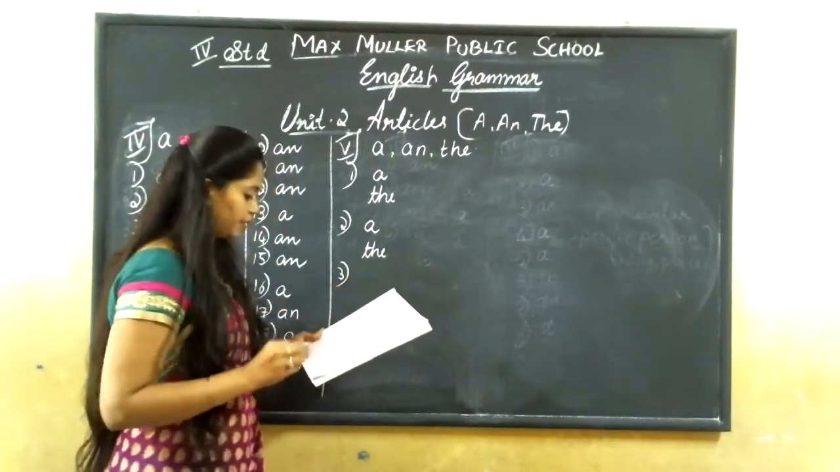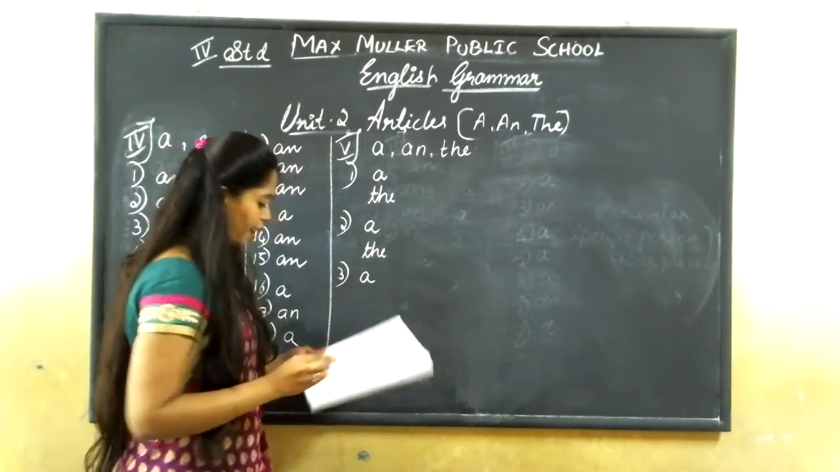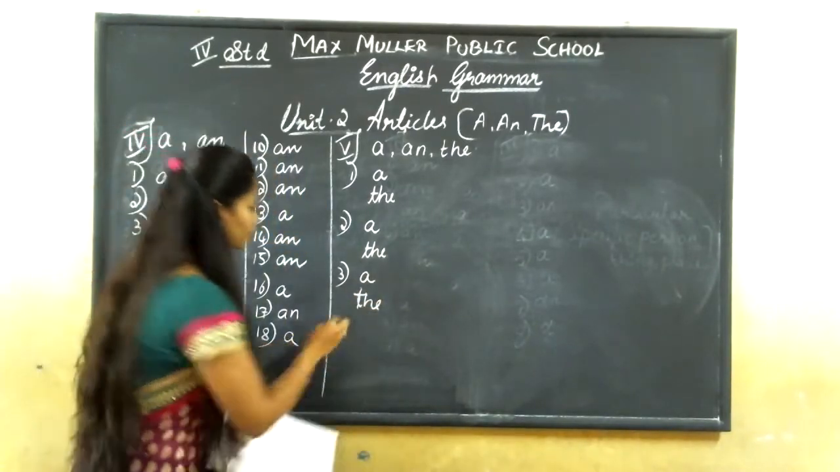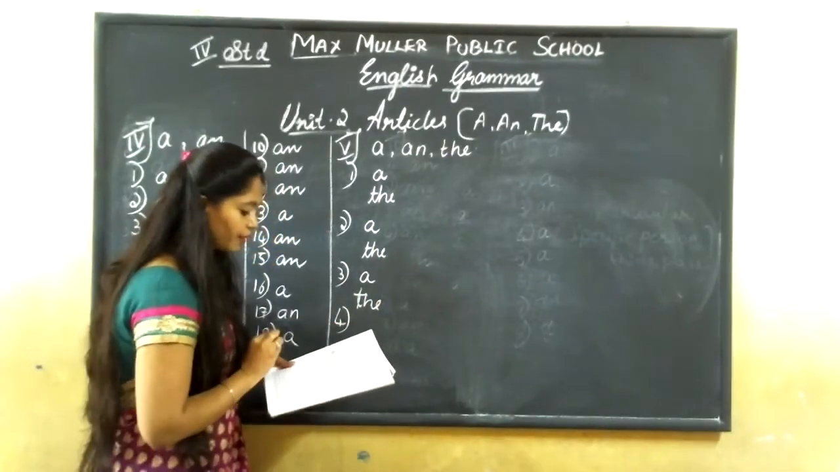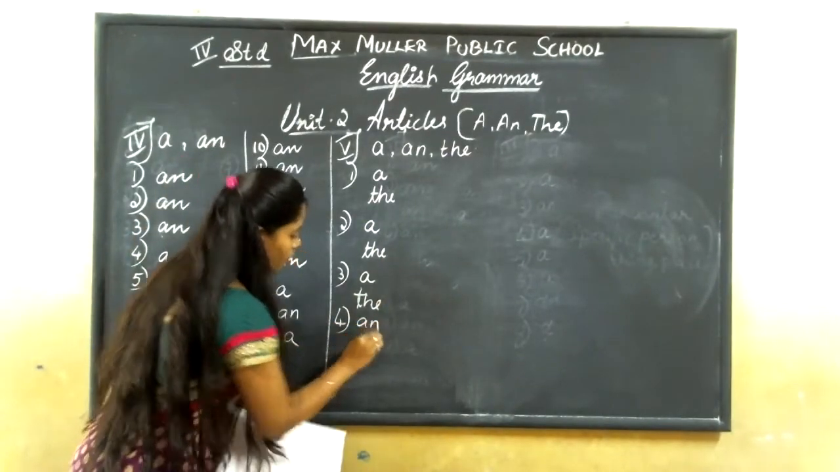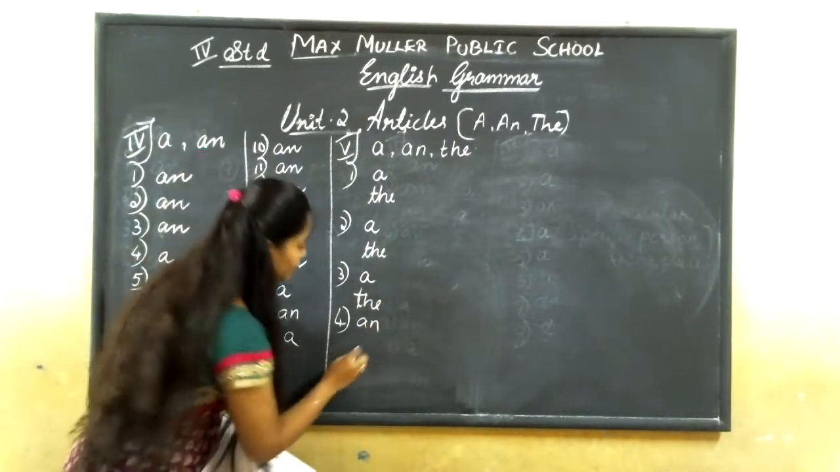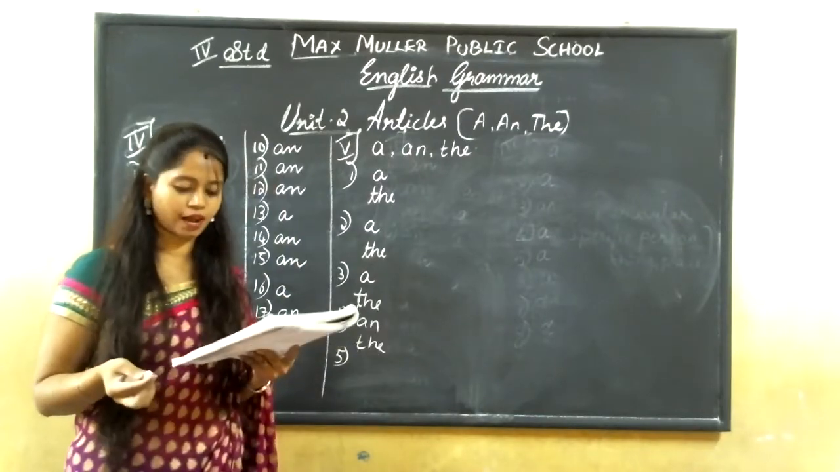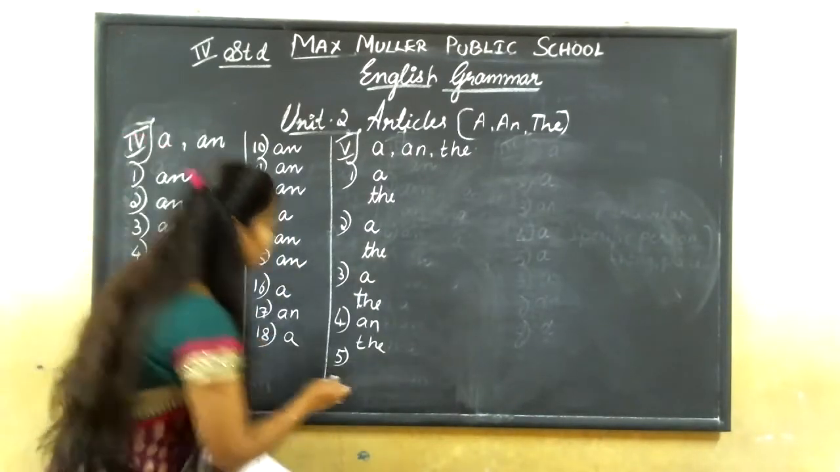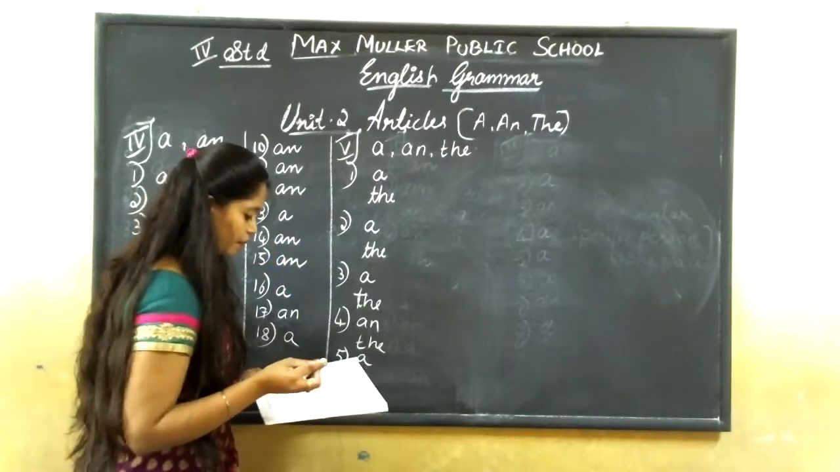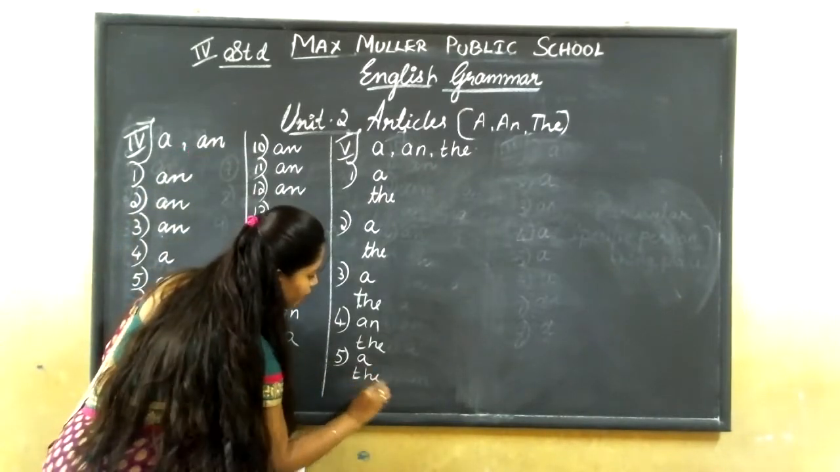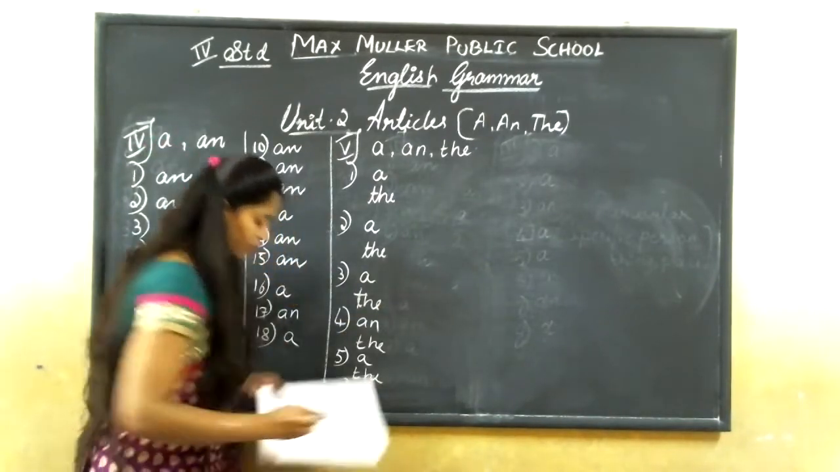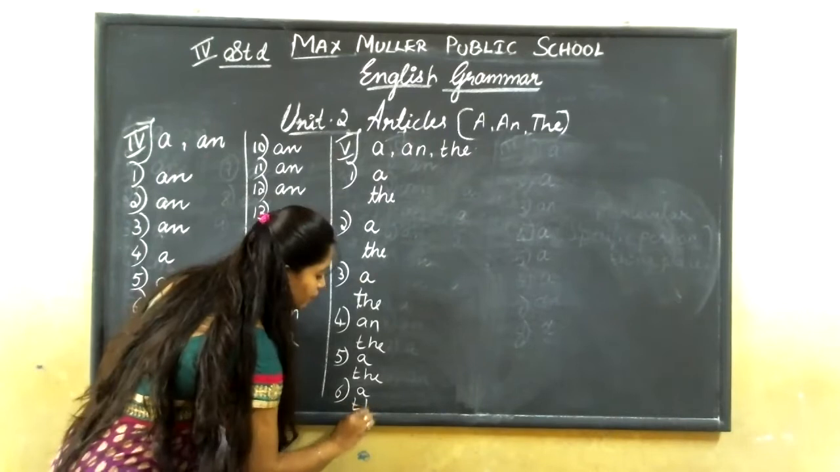Third one. There is a pond in a park. The pond has many fish. Okay. Fourth one. The farmer has an ox. The farmer takes the ox to his farm. My father gave me a bicycle. I ride the bicycle every day. And sixth one, I found a purse. The purse had a lot of money.